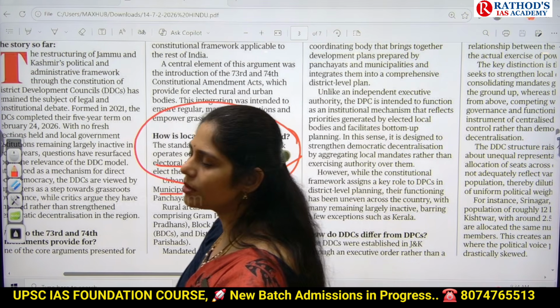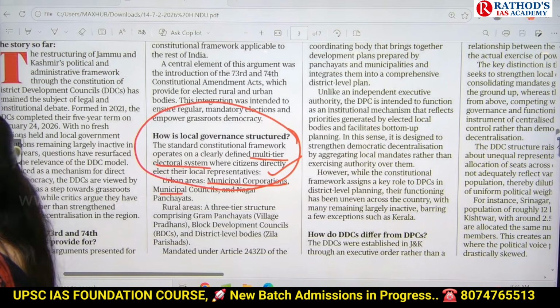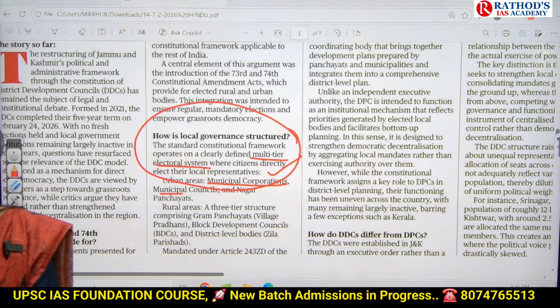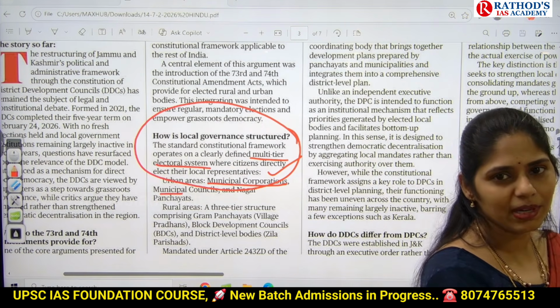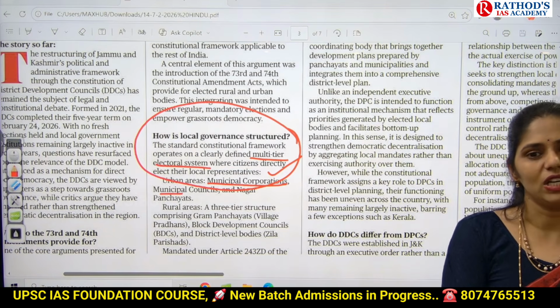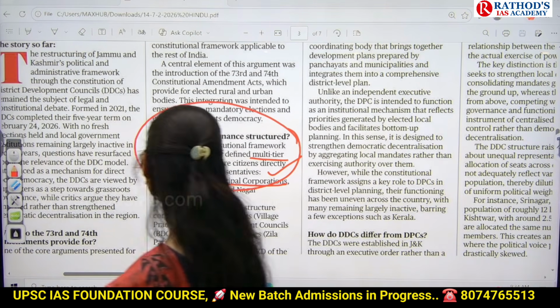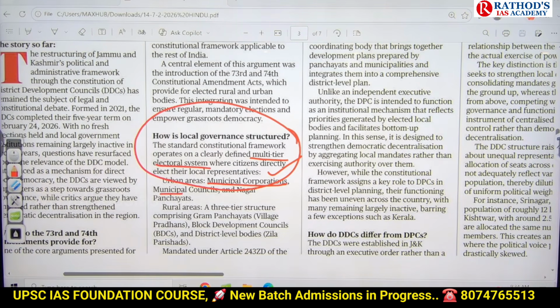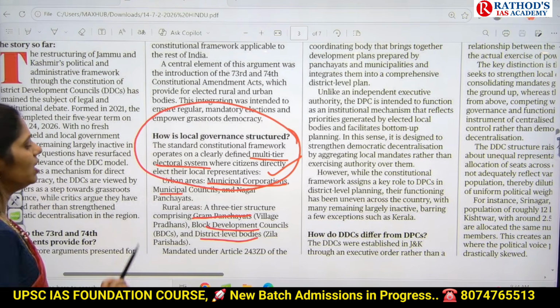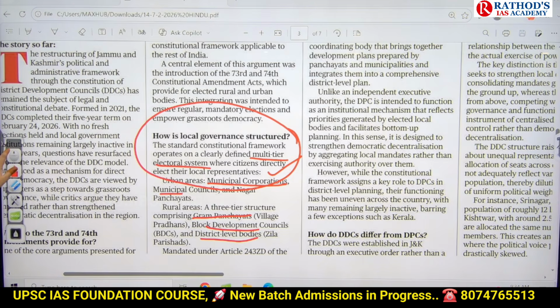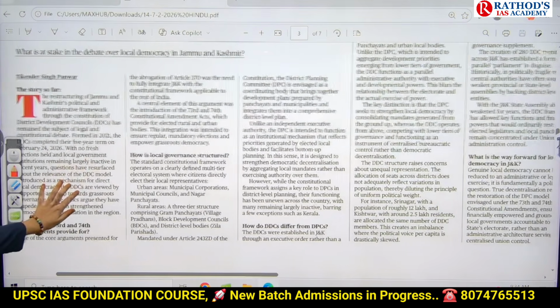Local self-government is one of the favorite areas of UPSC. There is no mains paper without a question on local self-government. Minimum a 10 marks or 15 marks question you can expect. So see that once. In rural areas, we have a 3-tier structure. We have gram panchayats, block development councils, and district level bodies. Which article talks about this?